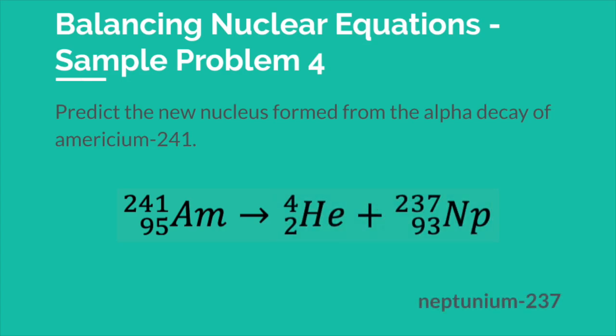The final answer is neptunium-237. The isotopic notation of an alpha particle has a mass number of 4 and an atomic number of 2, so it's helium. When I subtracted 4 from 241, I get 237, the new mass number. When I subtract 2 from 95, I get 93, the new atomic number. Number 93 on the periodic table is neptunium, and its symbol is Np. So neptunium-237 is our new product. How'd you do?